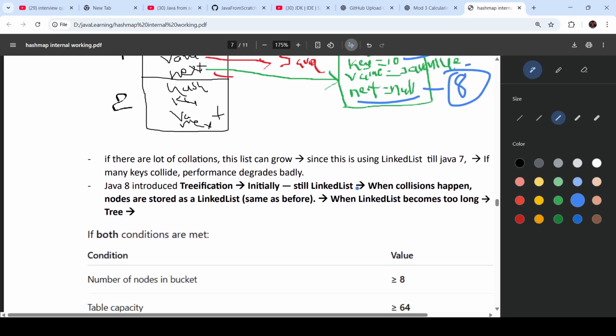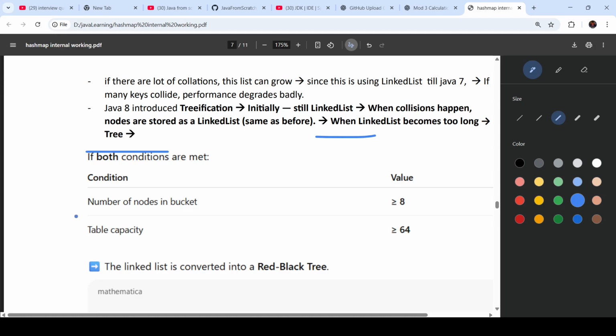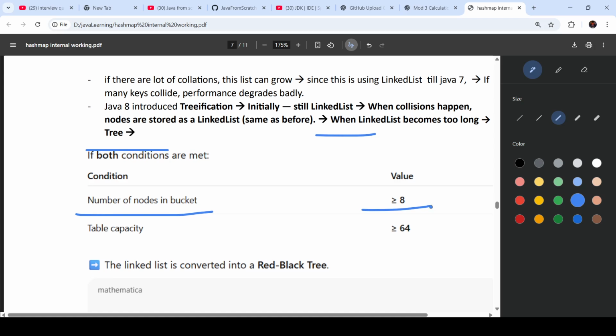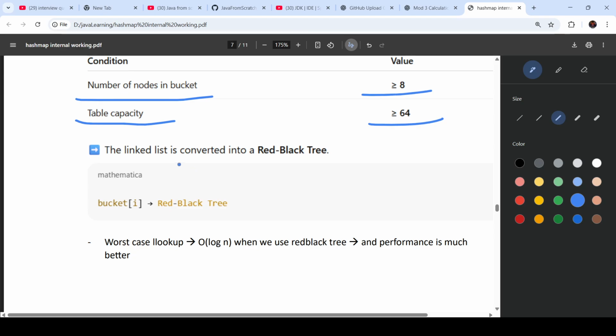But if 8 gets crossed, then we use a red black tree. When the linked list becomes too long, it will convert to a tree. If the number of nodes in the list is greater than 8, then it will be converted to a tree. And if table capacity also goes beyond 64, then also by default it will convert to a tree. So which tree is it using? Red black tree it is using.